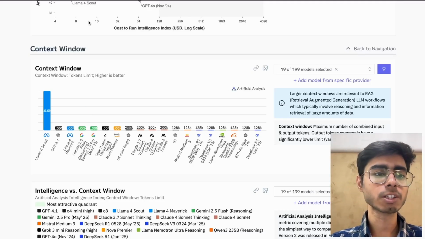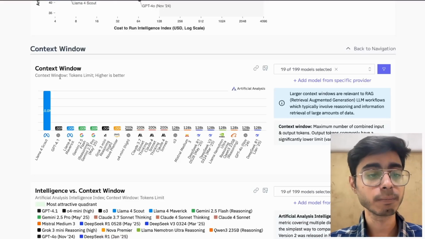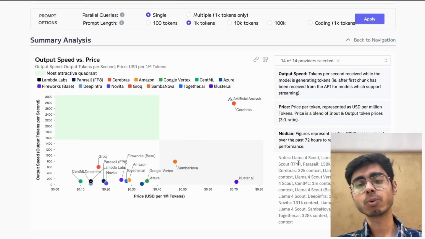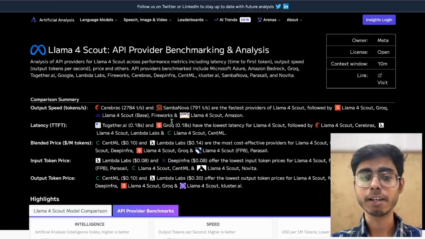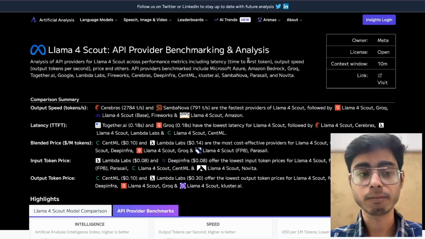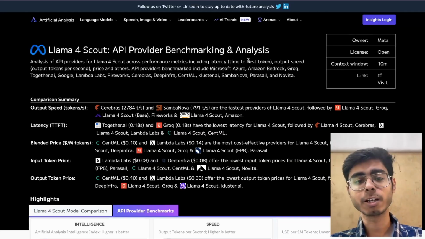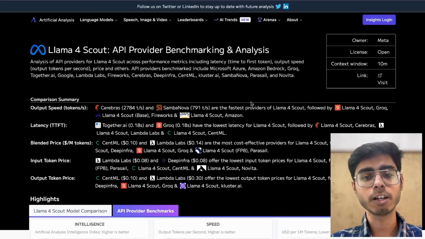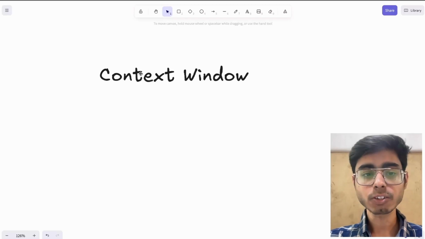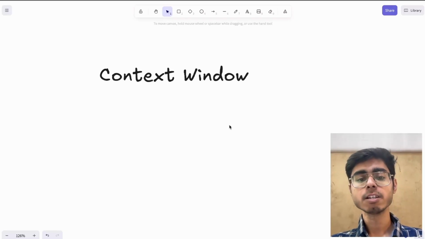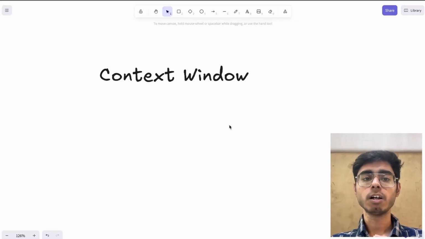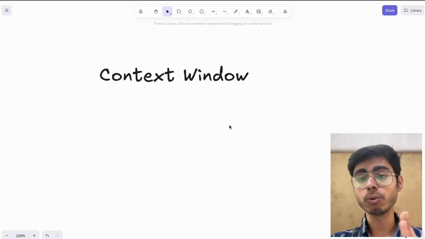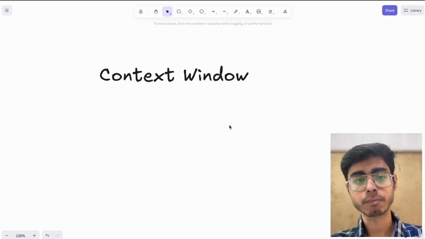You can go to the website artificialanalysis.ai/models, click on this, and read more about it, like what exactly the token limit is, and whether it is better for your use case or not. Llama 4 is open source, so you can use it via their API, and you can also read the research paper around it. It's up to you. So this is called the context window, the limit that is allowed on the input tokens when you are having a conversation with your LLM.